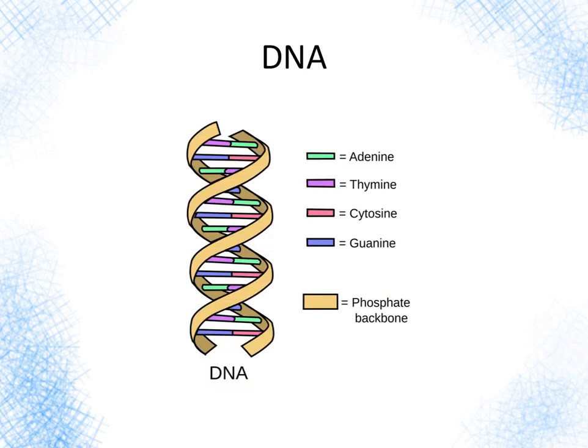And there's some DNA. You see A pairs with T, right? The green pairs with the purple, and C pairs with G, right? The pink pairs with the blue. And there's the backbone of the DNA, the double helix, right? How it wraps around itself twice like that.